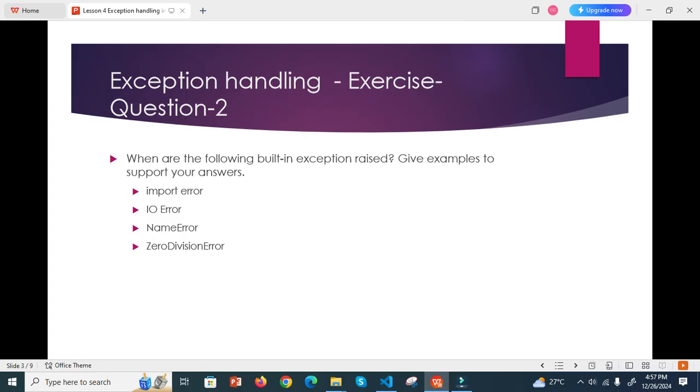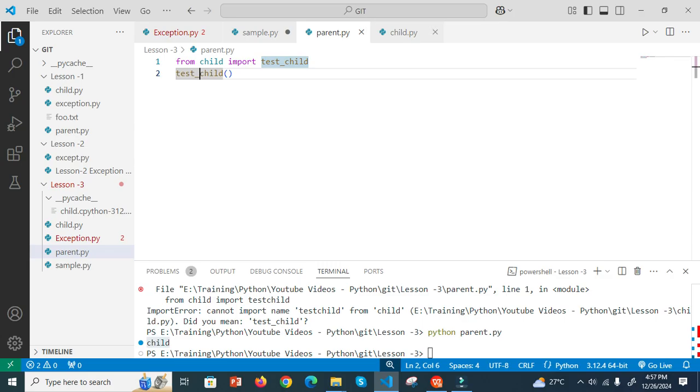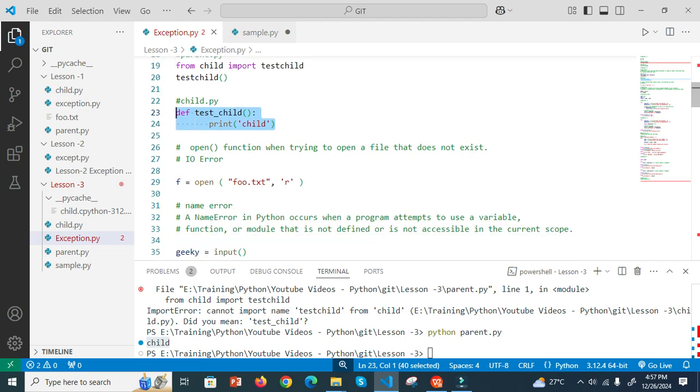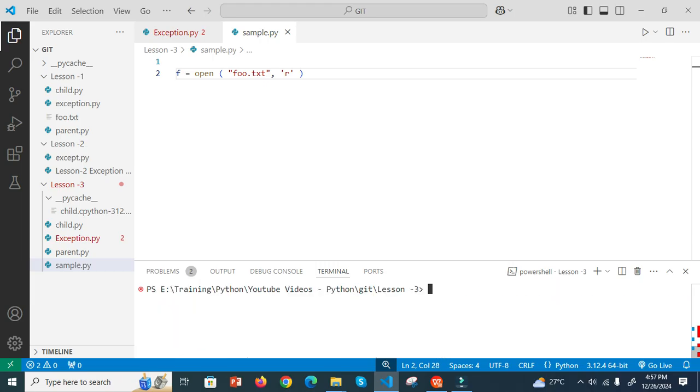Now the second one is IO error. What is the IO error? I close this. It occurs when you are trying to open a file that does not exist, an input output error. For example, I save this, I clear this one, then I run this one.